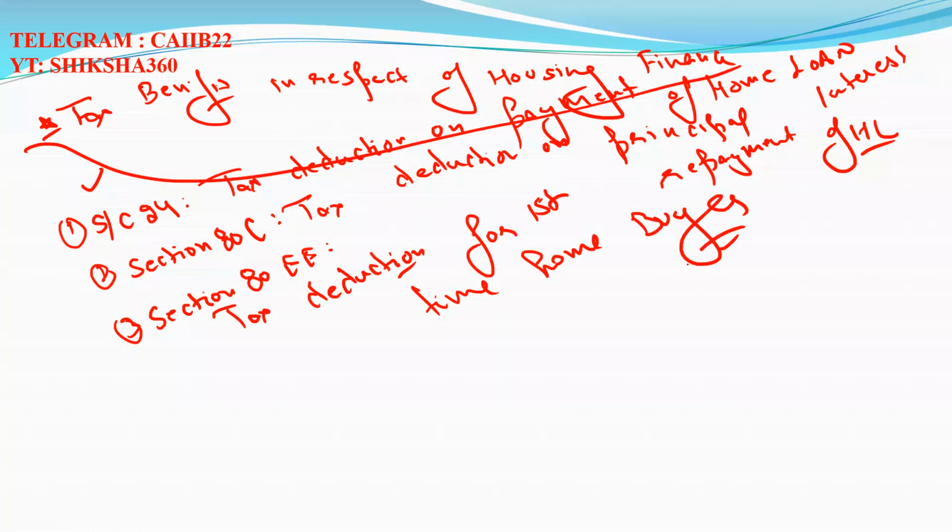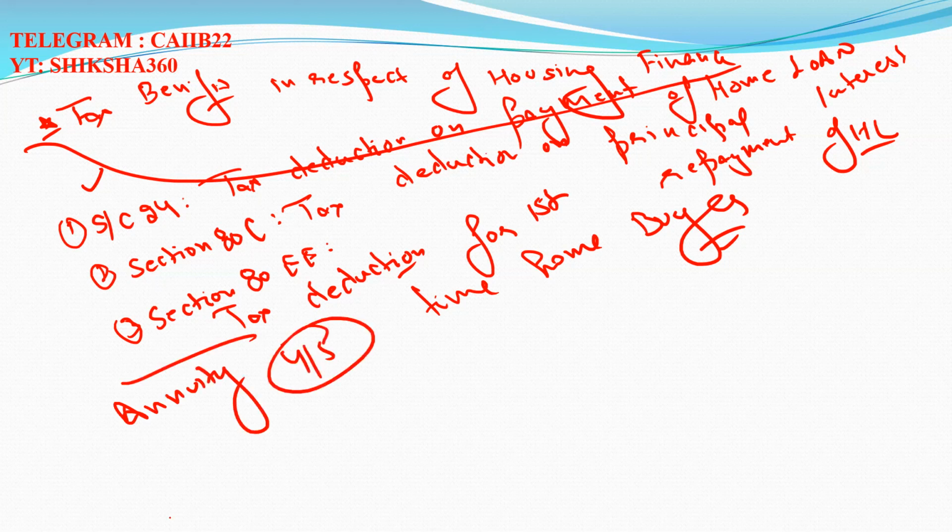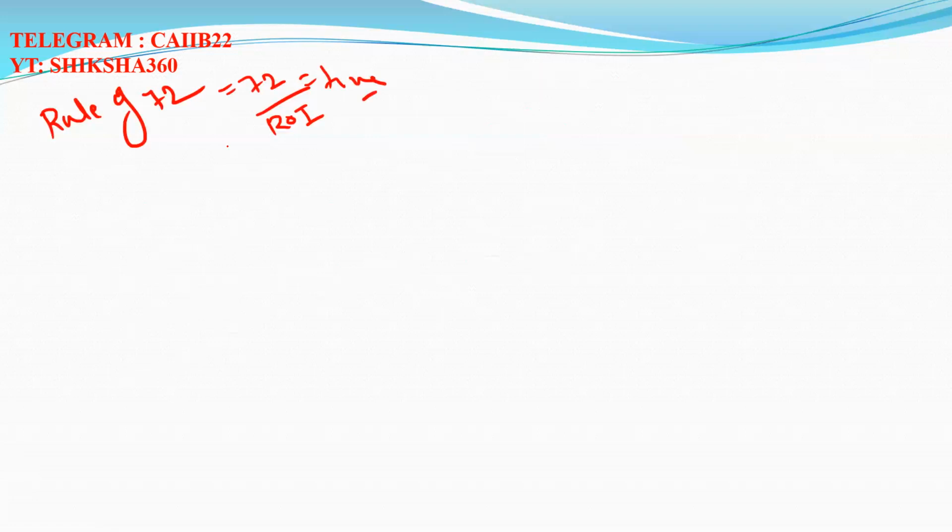And I request all of you, please go through all the other important points and please remember the annuity formulas. You will find 4 to 5 questions, very basic questions on the basis of the annuity. Okay, I will help you to remember the formulas. Rule of 72, all of you have remembered what the rule of 72 says: 72 upon ROI is equal to the time taken to double the money.